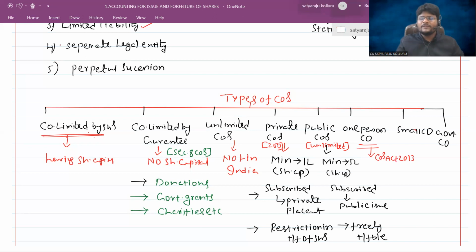I want to establish a company on my own and don't want to share profits with any other party as well. Then the best suitable organization is a one-person company. Then you may ask me one question: sir, if you died, then the perpetual succession will not be there, na? Then one of the characteristics of the company itself is not satisfied in the case of a one-person company, na?